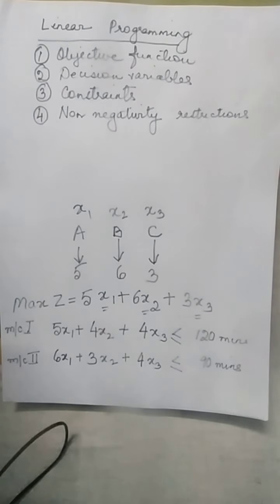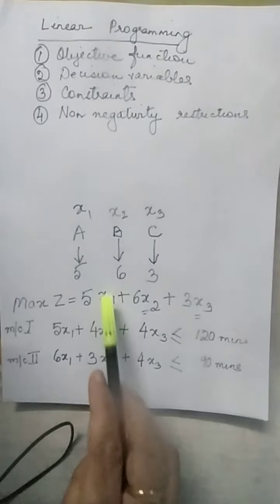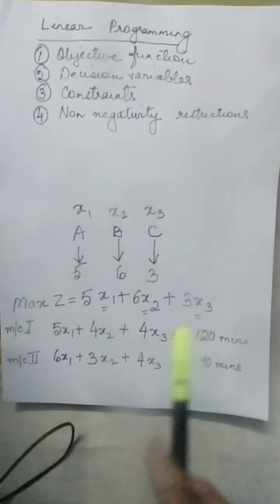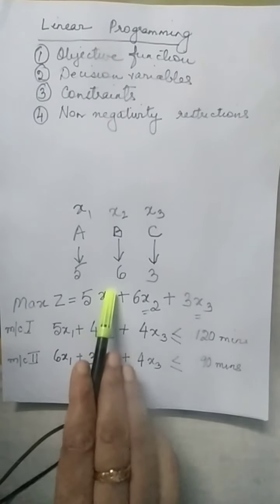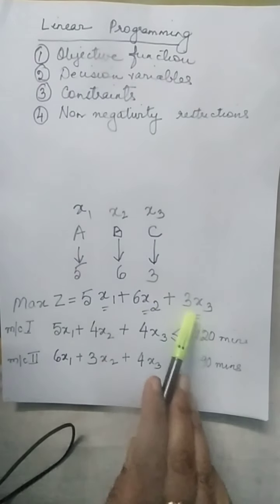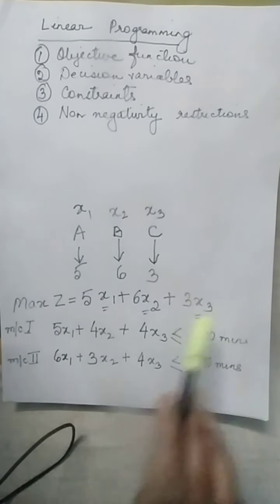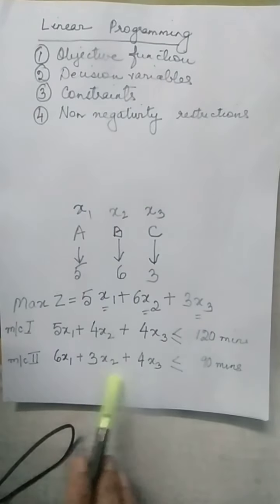For the people who are not from a mathematics background, let me try to explain this point. A linear relationship means all the decision variables will be in power of 1. That means we will never have x1 squared or x2 cubed or x3 raised to the power of 4. All of them are x1 raised to the power of 1, x2 raised to the power of 1, x3 raised to the power of 1, whether in the objective function or in the constraints.